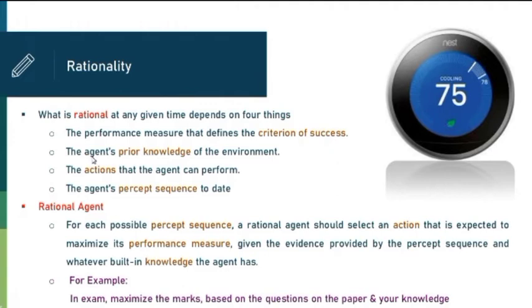Okay. Second thing, the agent's prior knowledge of the environment. So how can the agent become rational, or how do you know that you need to carry an umbrella today? It may be because it is the rainy season, so obviously the rain can fall anytime. So it is an obvious decision that you are carrying an umbrella.